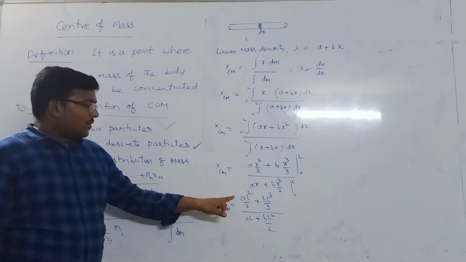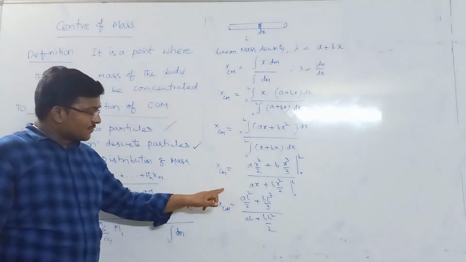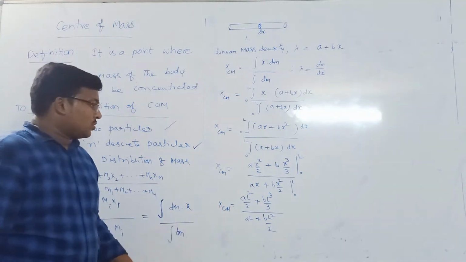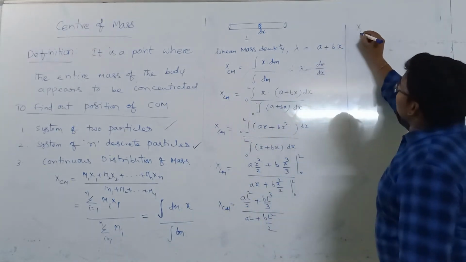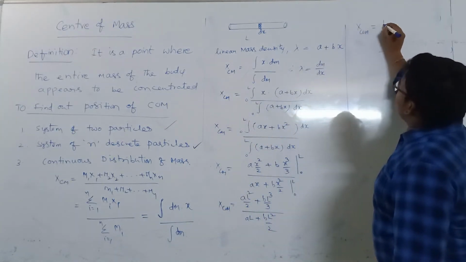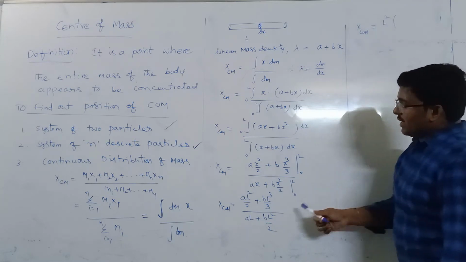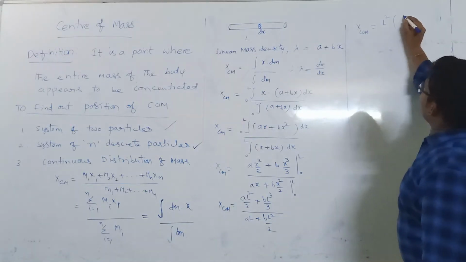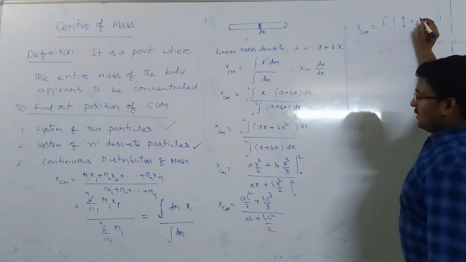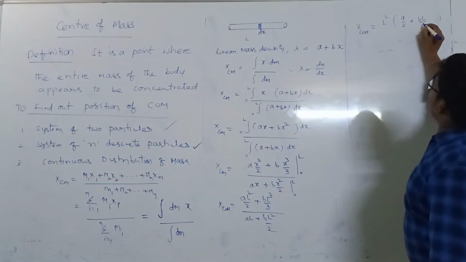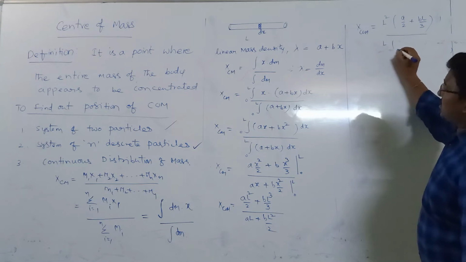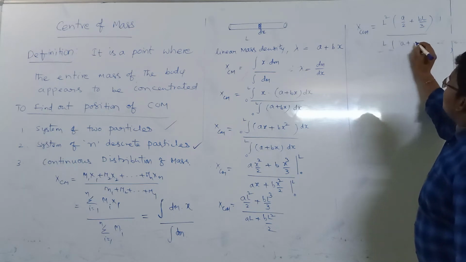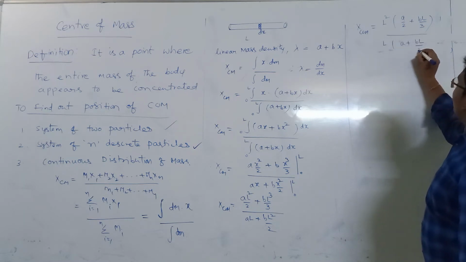Here I'll just take L square out, and here L out. So x center of mass becomes L square out, a by 2 plus bl by 3, by L out, a plus bl by 2.